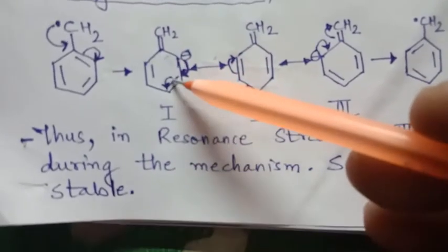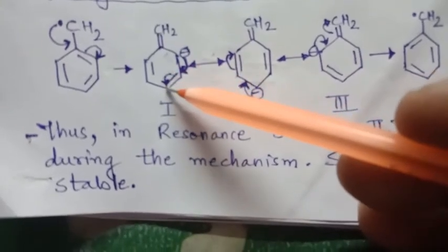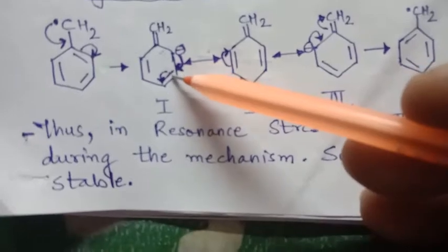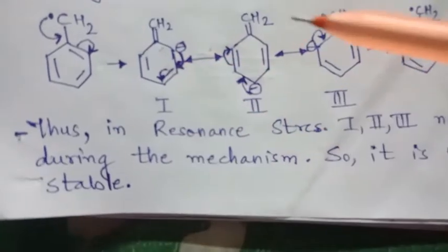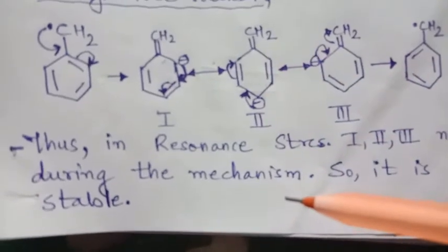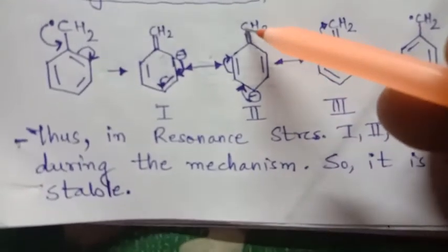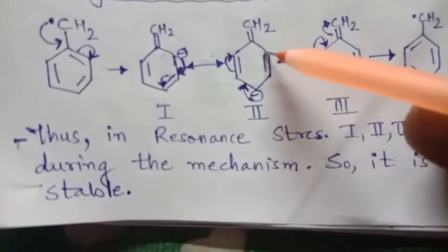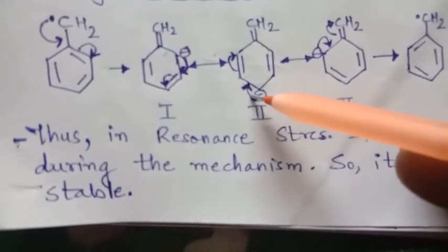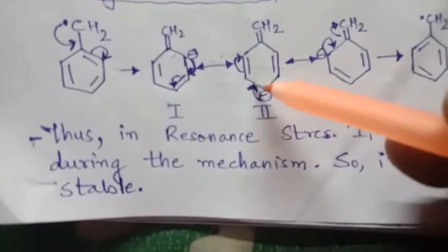At the same time, this bond will shift over here and will give negative here, and positive charge will be given here. So this bond is shifted here and this bond is shifted here, and the negative charge is here. Now this negative charge will be shifting over here.